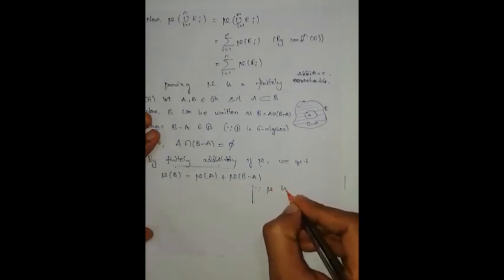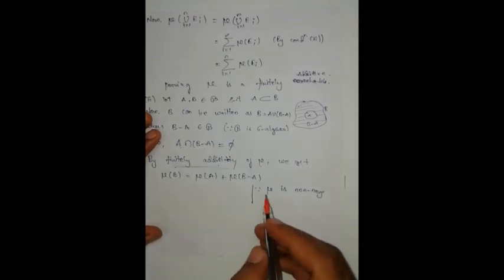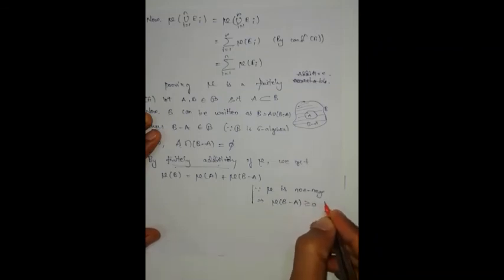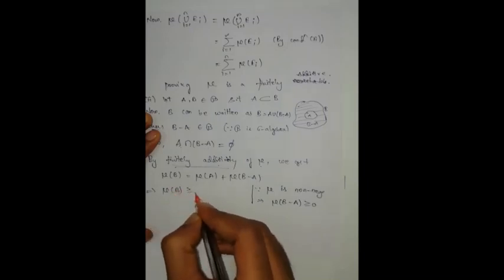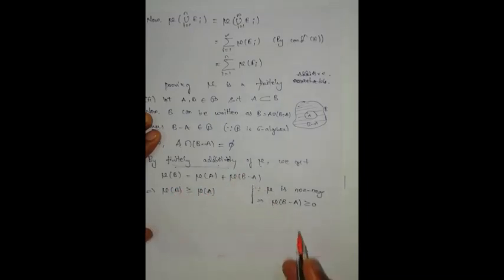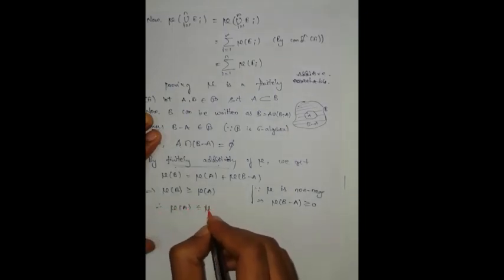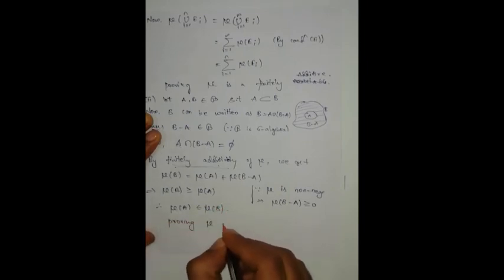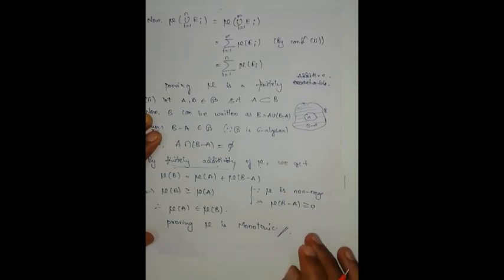Since mu is non-negative, the definition itself says that a measure is a non-negative extended real valued function, the measure of any set will be either 0 or greater than 0. It never becomes negative. Therefore, measure of B is greater than or equal to measure of A, since this term is greater than or equal to 0. Therefore, measure of A is less than or equal to measure of B, proving mu is monotonic.